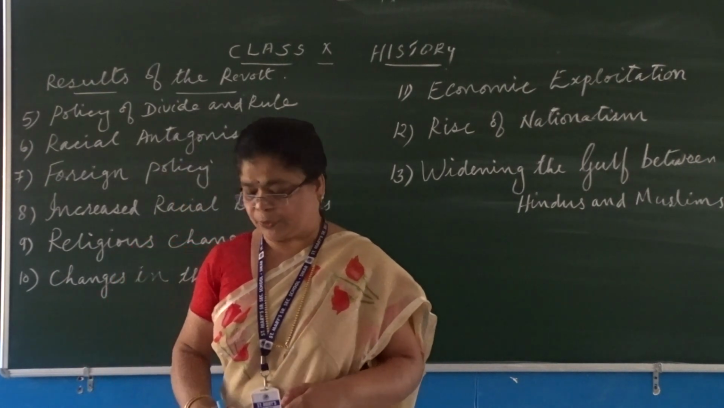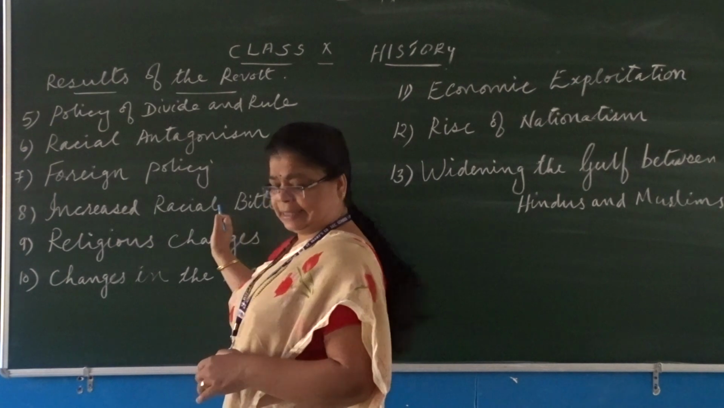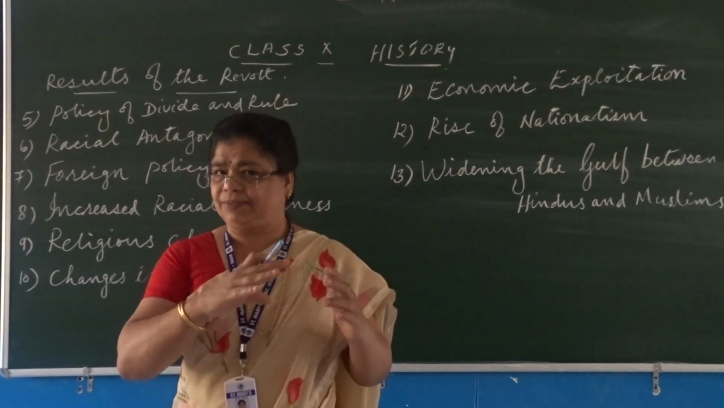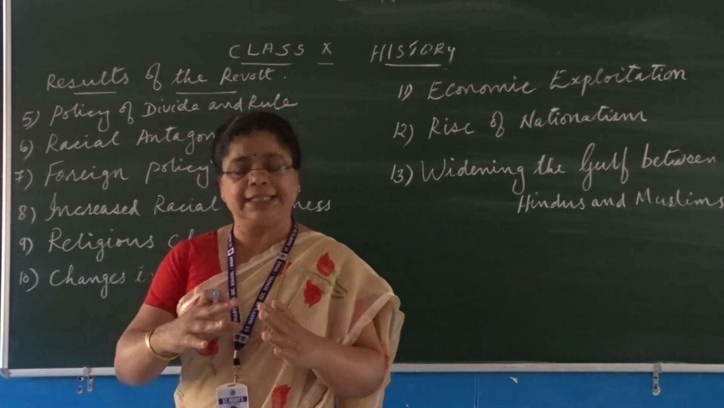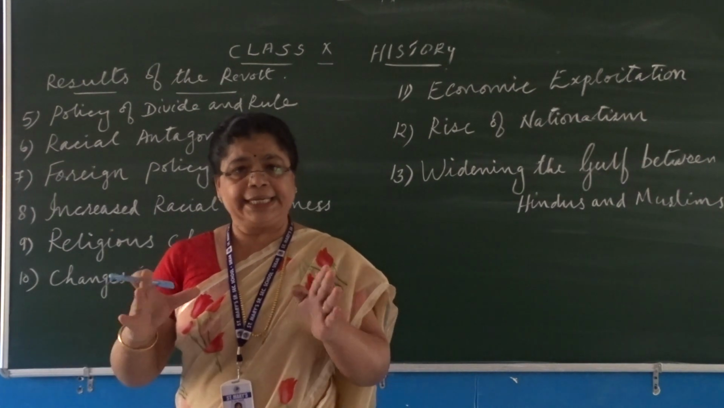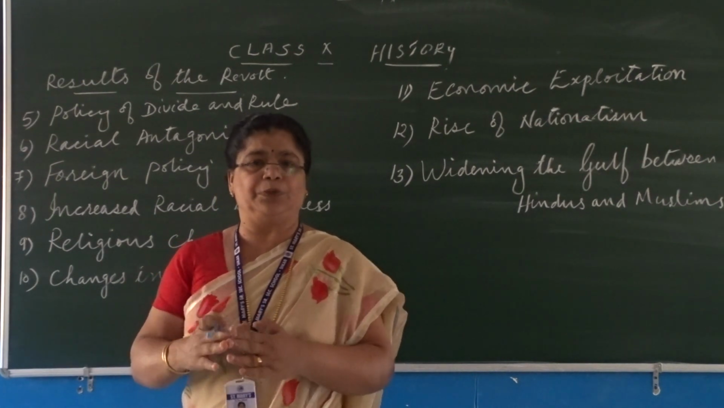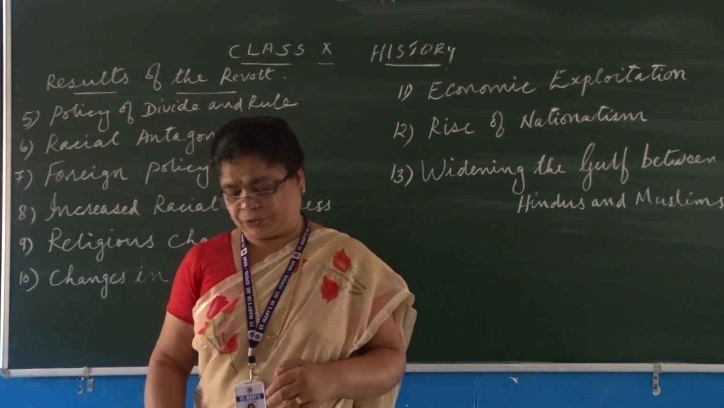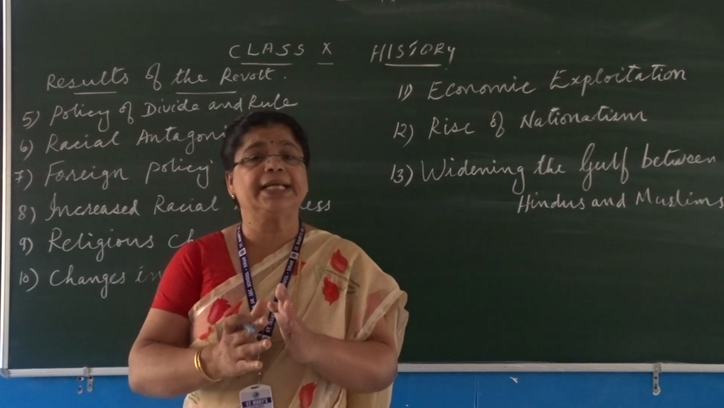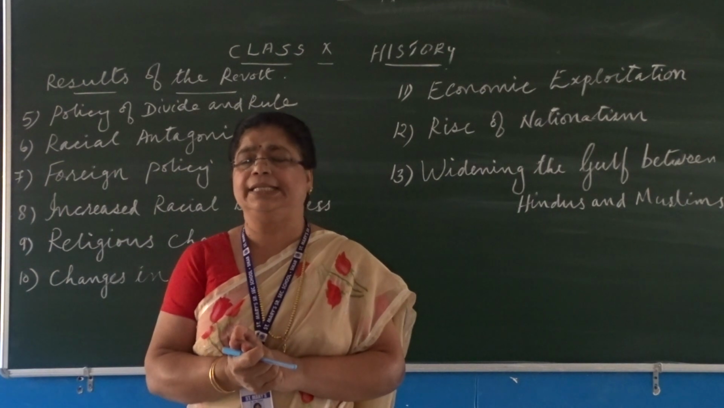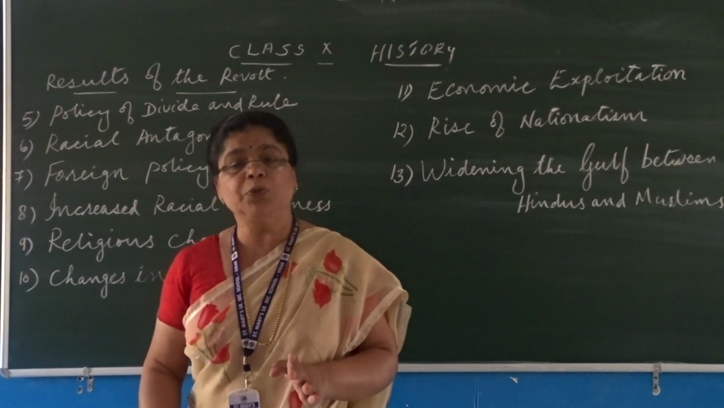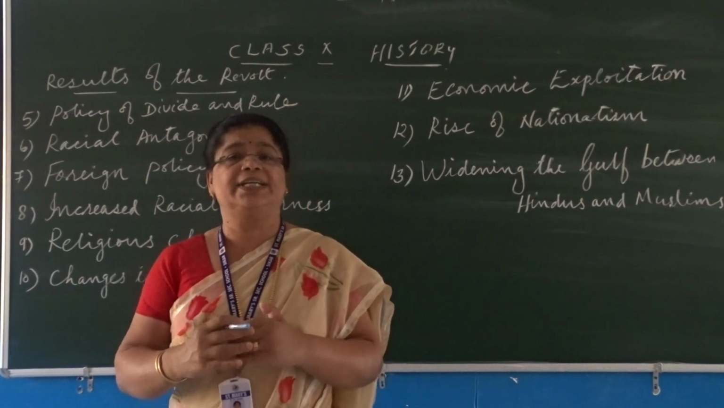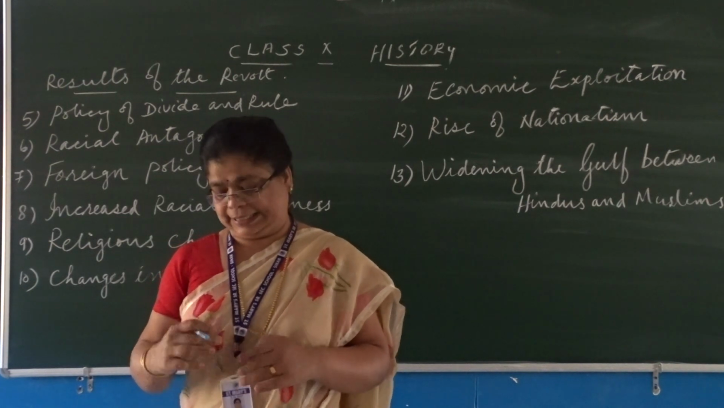Now moving towards the next point, that is increased racial bitterness. Already the British had created a wedge between the Indians and the Europeans. Again, to create a wedge, the British termed Indians as unworthy of trust, and whenever they got a chance to insult and humiliate the Indians, they never missed the opportunity. They insulted and humiliated the Indians. So that also created discontent among the Indians.